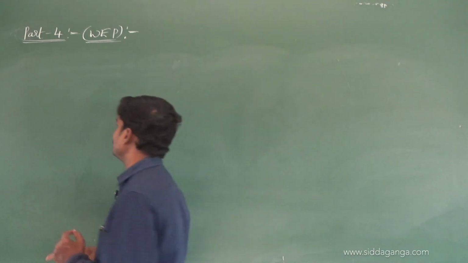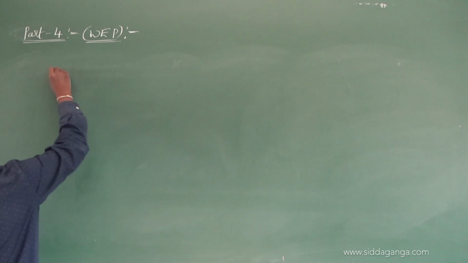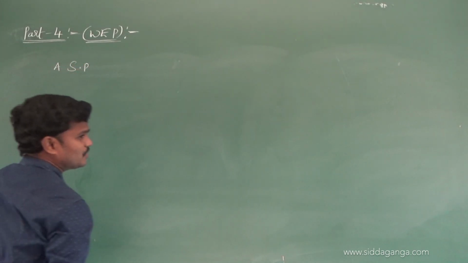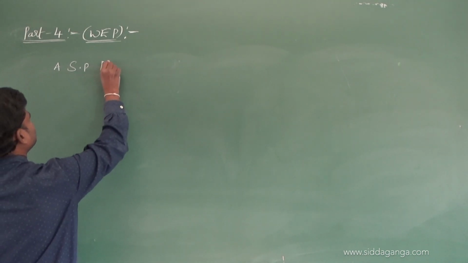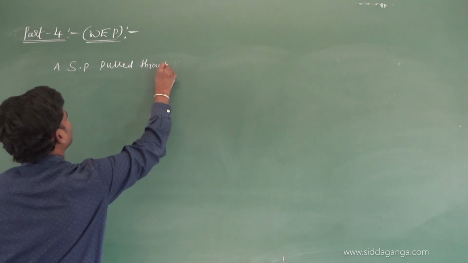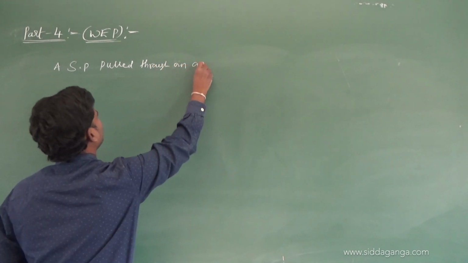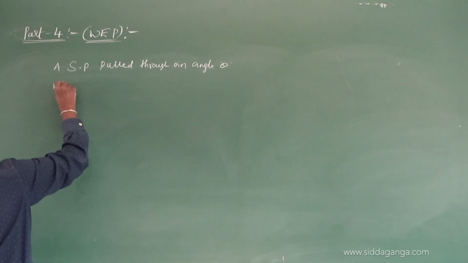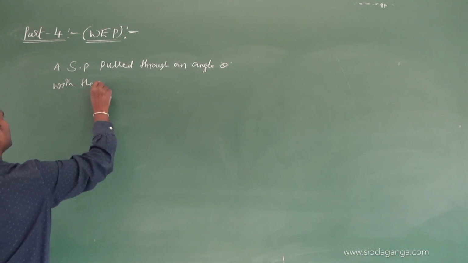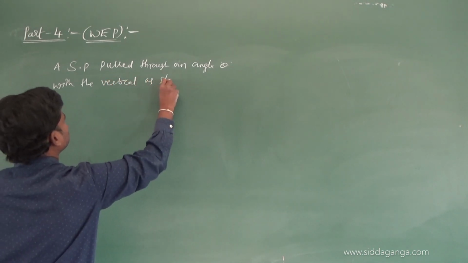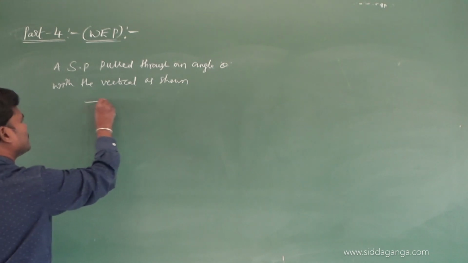So here I am writing: a simple pendulum, SP, pulled through an angle theta with the vertical as shown. See the diagram.